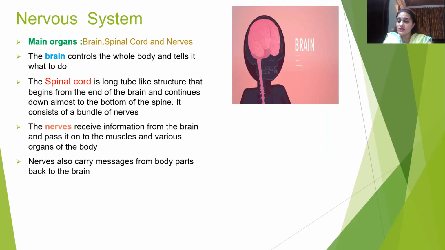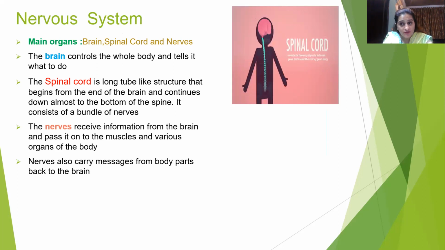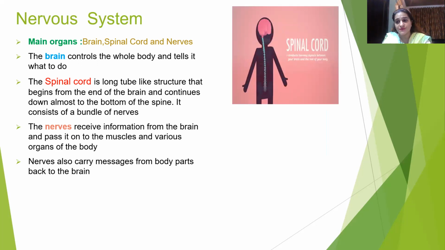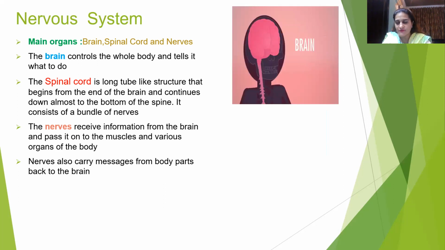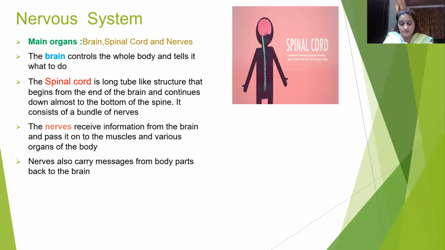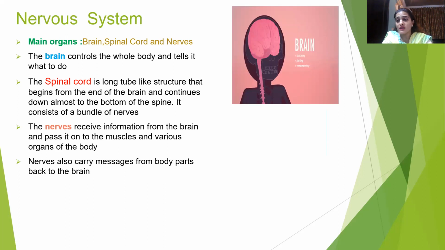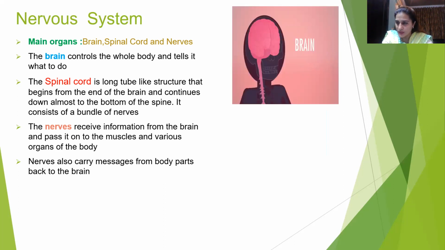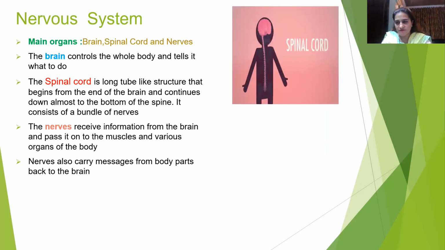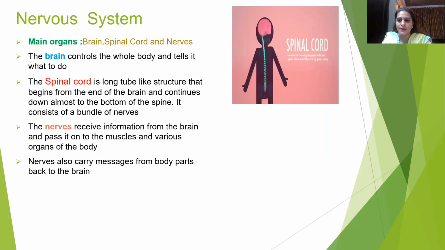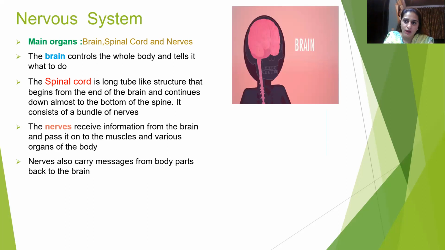The brain controls both the functions which are performed according to our will, which we want to perform, and those functions which we do not consciously perform but which are automatically performed. These functions which are automatically performed are known as involuntary functions, which are not voluntarily performed by us. And voluntary functions are those which we perform according to our will. So breathing and pumping of blood are involuntary functions which are not under the control of our will, but walking and moving hands are voluntary functions which are performed according to our will.